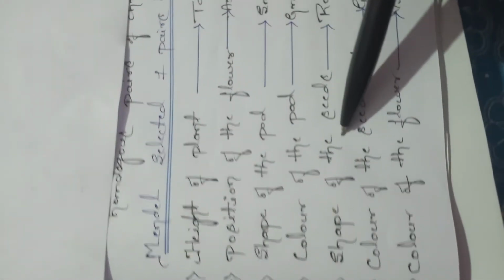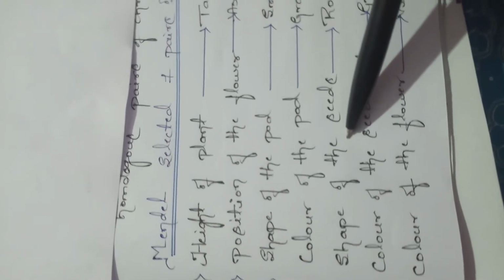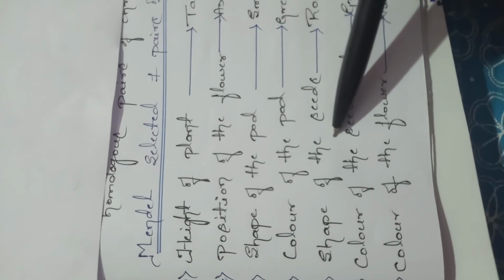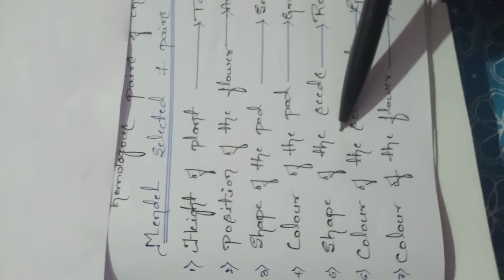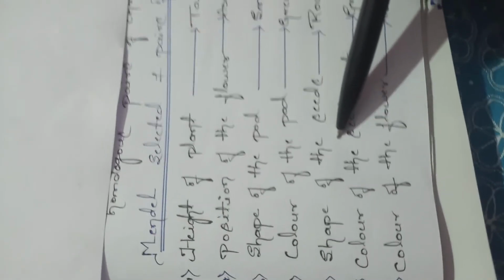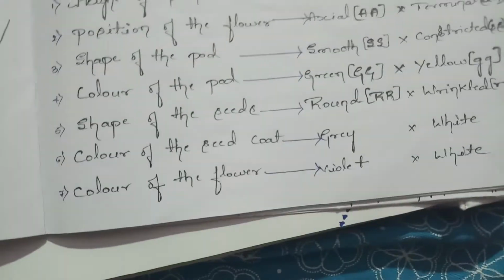So these are all the 7 main characters selected by Mendel to prove the inheritance of characters, taking the example of pea plants. So the session will be stopped here.